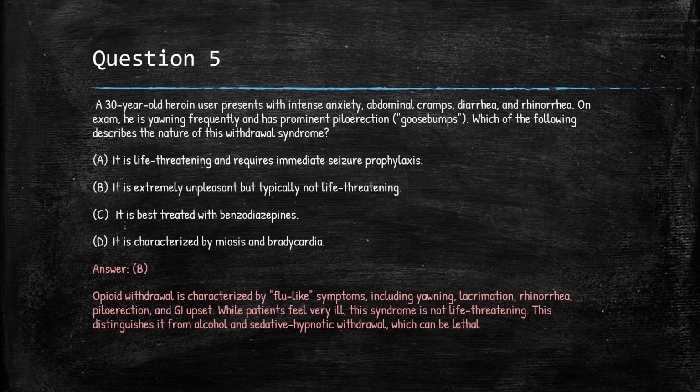The answer is B. This is obviously opioid withdrawal. You have to know how to recognize opioid withdrawal on the exam. It has flu-like symptoms, including yawning, lacrimation, rhinorrhea, and piloerection, GI upset. While the patients feel very ill, the syndrome is not life-threatening. And that is a huge distinguisher between opioid withdrawal and withdrawal from benzos and alcohol, which actually are life-threatening.